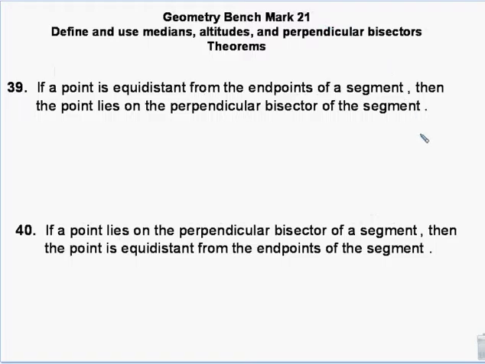All right. Again, same with the segment. If I have a segment and I have some point, and this distance here is the same as this distance here, which in my picture it's not, but we'll pretend that it is, then I can draw a line through there and it lies on the perpendicular bisector. And that point could be anywhere on this line, including right here. It can be on the actual segment itself, or it can be anywhere out in space.